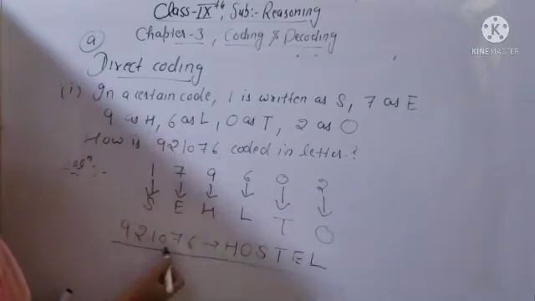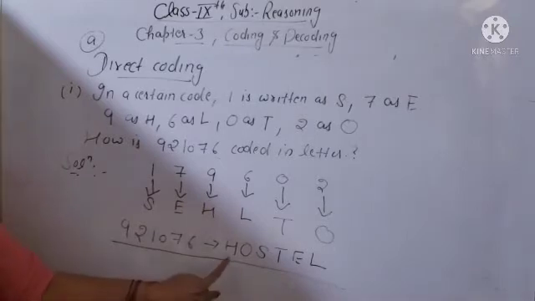So like that 921076, what will be the code? So it will be HOSTEL. So this will be your answer, hostel. Clear? So this is direct coding. For example, second question in the direct coding. Second question is given.